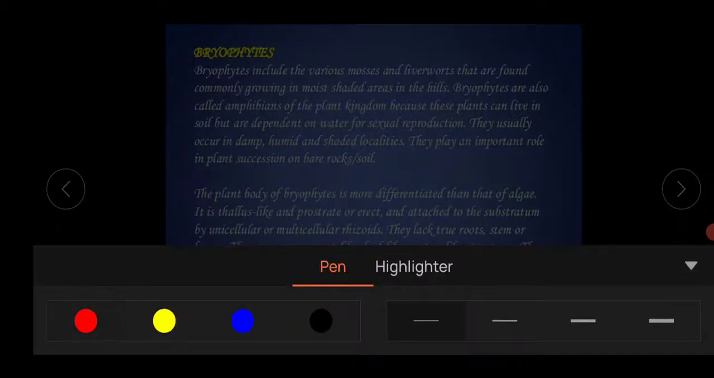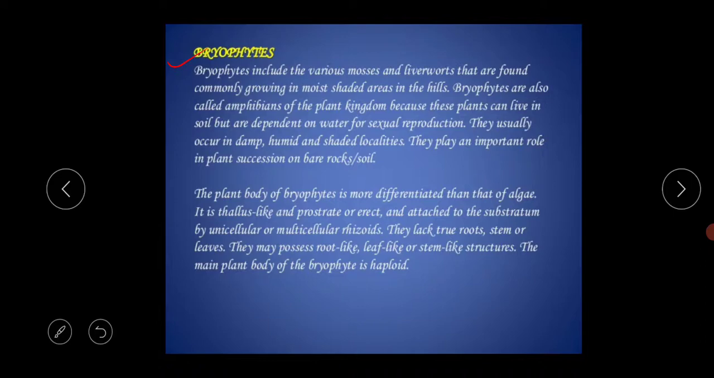Actually, bryophytes include the various mosses and liverworts that are commonly found growing in moist shaded areas in the hills. So you can say that bryophytes are commonly found in moist areas, in the hills, or on any river bank or stream bank, anywhere that is moist. Bryophytes are also called the amphibians of the plant kingdom.